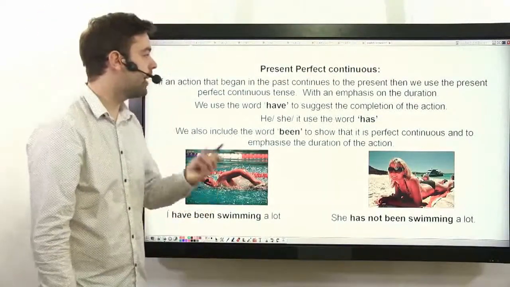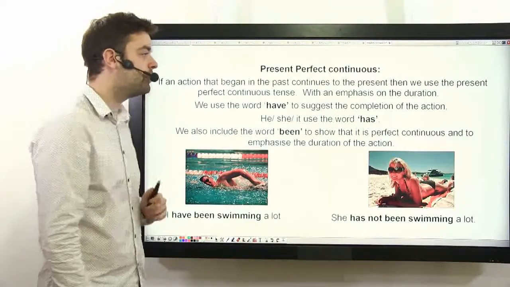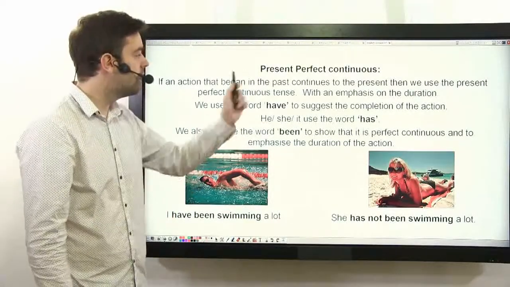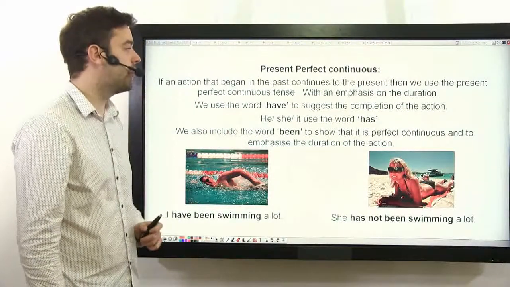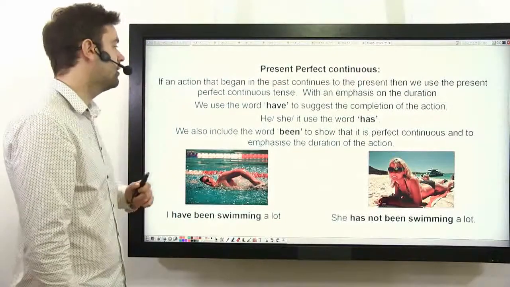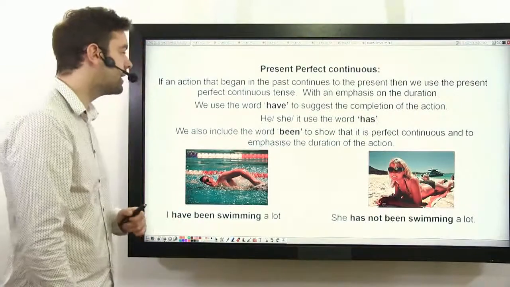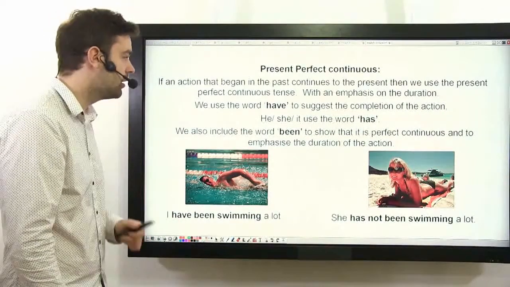So, remember, you have the present perfect continuous, past perfect continuous, and future perfect continuous. Let's take a look at the present perfect continuous. If an action began in the past and continues to the present, we use the present perfect continuous.